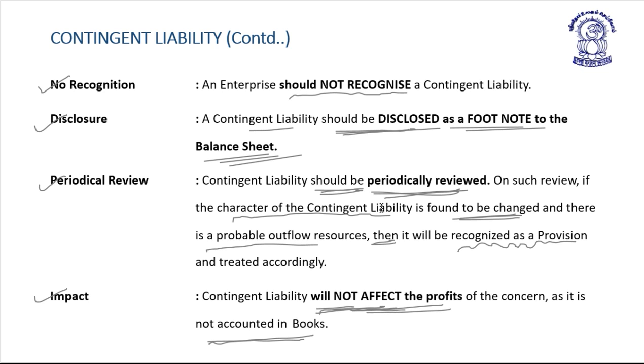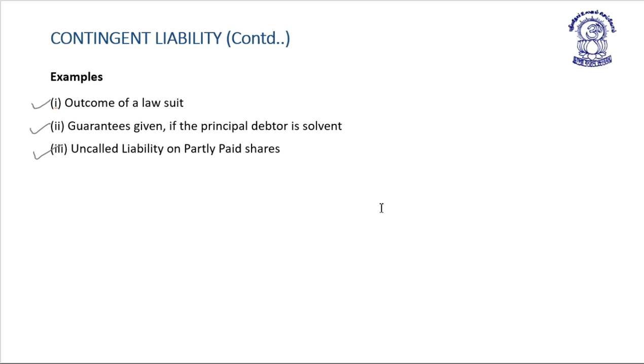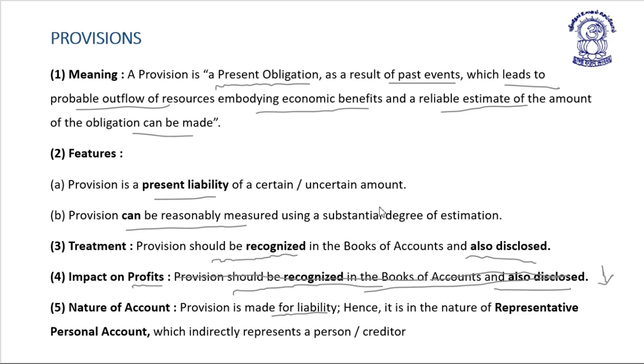A contingent liability should not be recognized. It is disclosed as a footnote to the balance sheet. Periodical review is required. If on such review the character of a contingent liability is found to have changed and there is a probable outflow of resources, then it is recognized as a provision and treated accordingly in the financial statement. It will not affect the profit because it is not recorded in the books of account. Then we take some examples of contingent liability, and lastly we discuss provision.